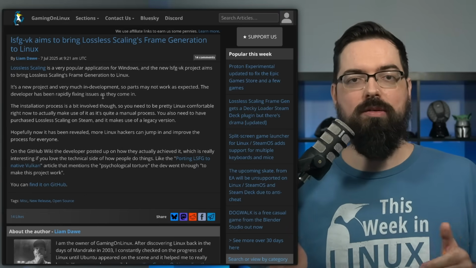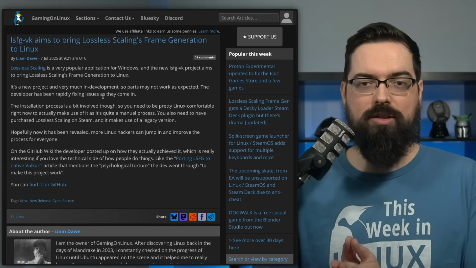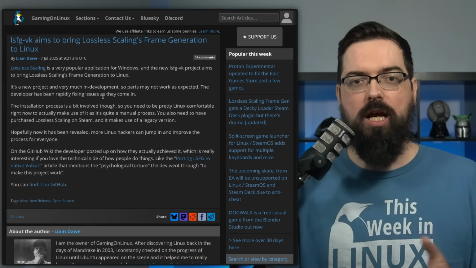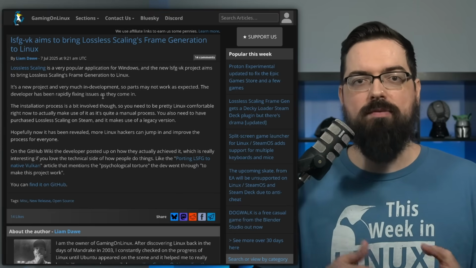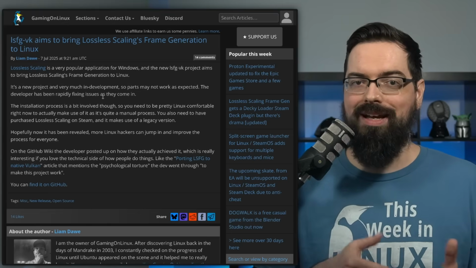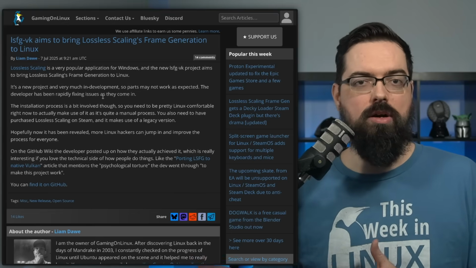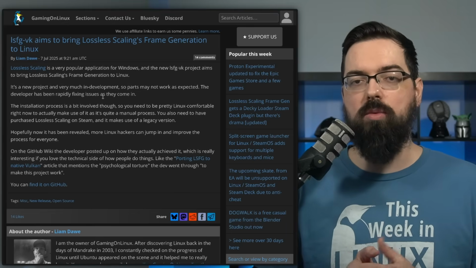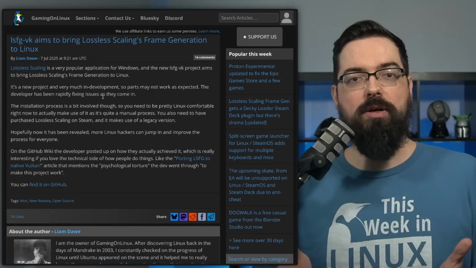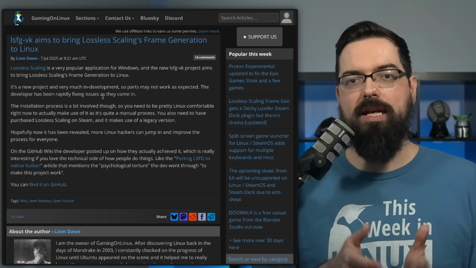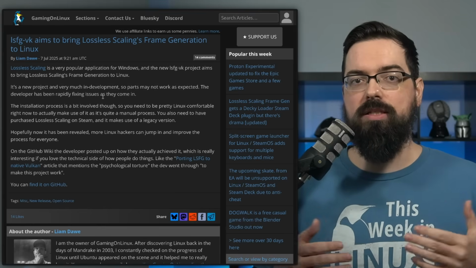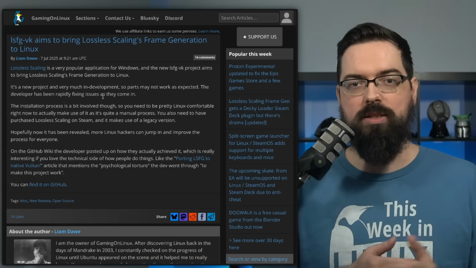And for those who don't know, lossless scaling is a paid tool on Windows that enables both upscaling and frame generation. It operates on the system level rather than a driver-based solution or as a game mod. And this is a standalone software that does not need DLSS or FSR to work. And they're also working on adding more GPU support to the project. But now, though, there's an open source project called LSFG-VK, and the paid lossless scaling tool now has Linux support thanks to it.